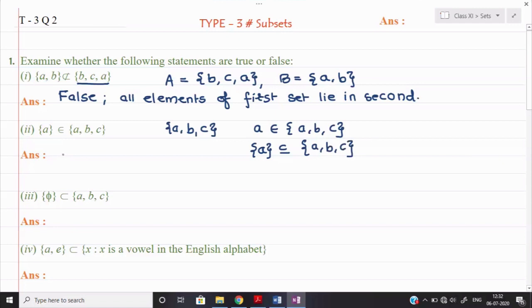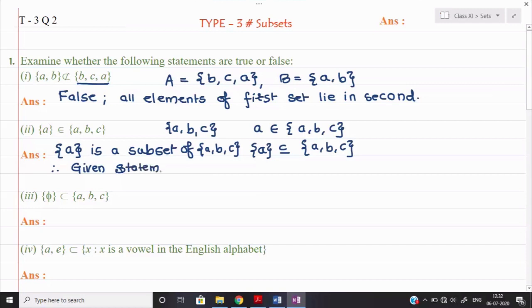So here we can say that {A} is a subset of {A, B, C}. Therefore, the given statement is, here also, false.